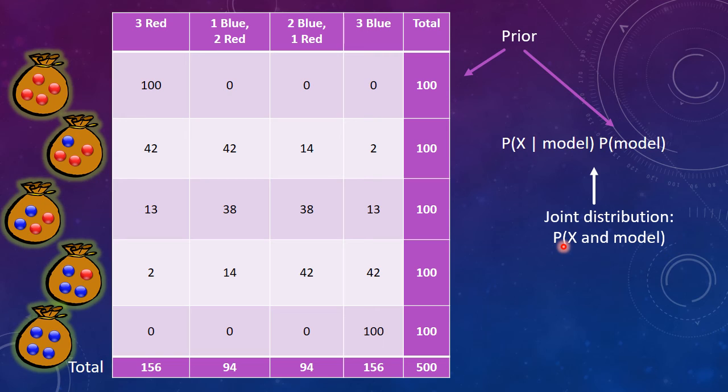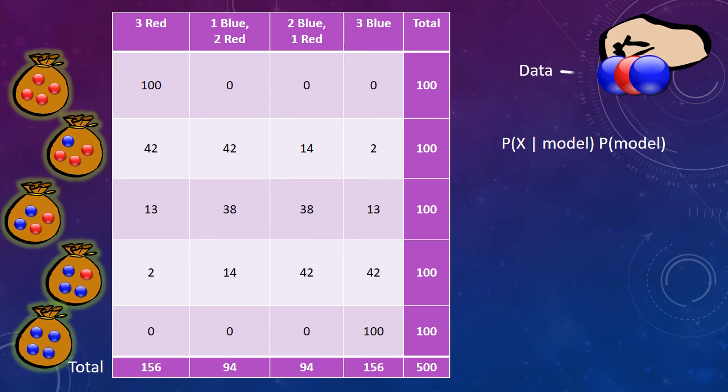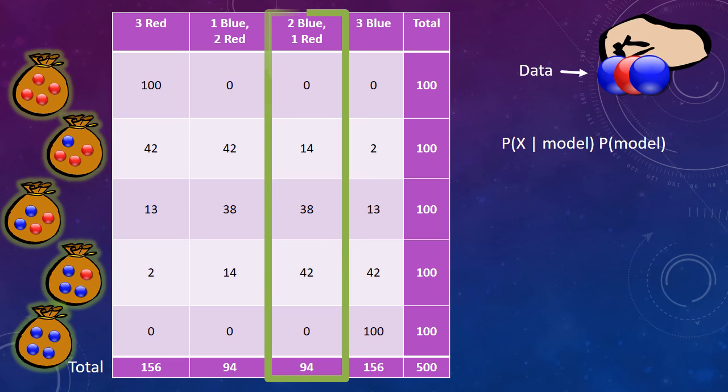Notice how the joint distribution is an application of the multiplication rule. The probability of the model and the data is the conditional probability of the data given the model times the marginal probability of the model, that is, the prior. Then came the moment of truth when we actually drew out our marbles from the mystery bag. Once we found 2 blue and 1 red marble, we went back to our imaginary results and focused just on those imaginary outcomes that matched our actual results.